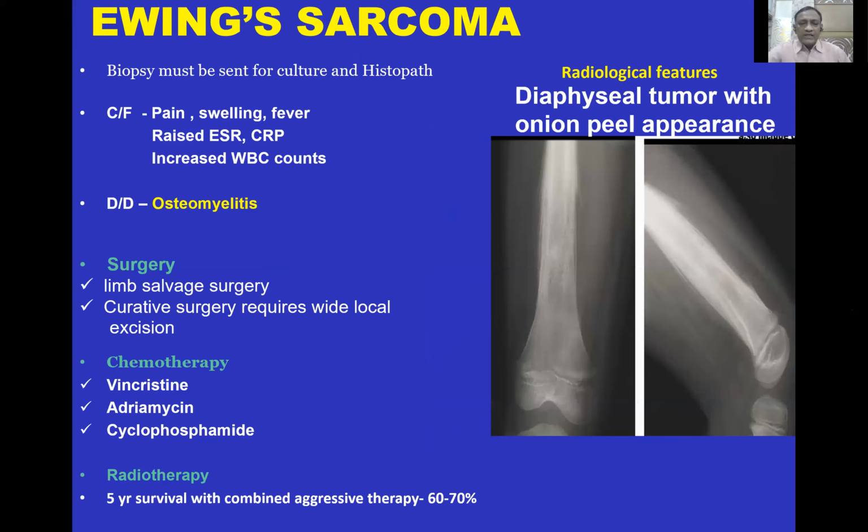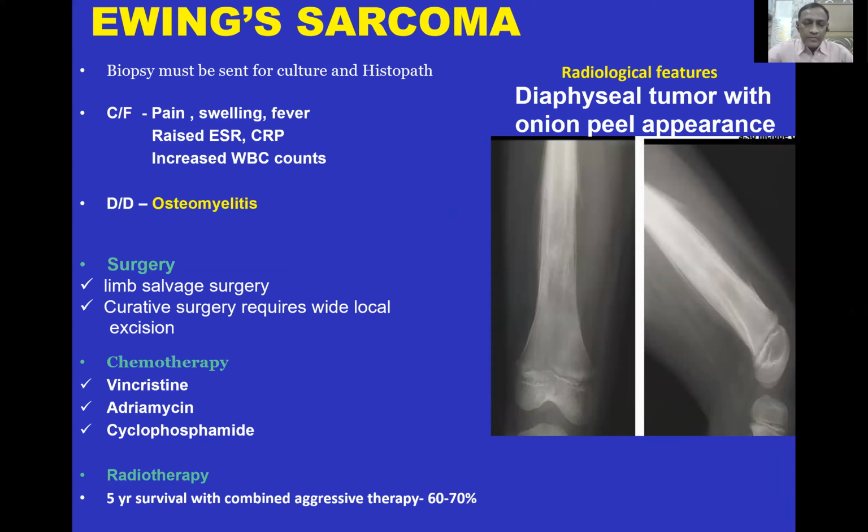Clinically, the patient has pain, swelling, fever. ESR could be raised, CRP could be raised, increased WBC count. This is classically seen in the early stage. Most of the time, it may mimic osteomyelitis. So you have to keep the diagnosis of osteomyelitis in mind, or the other way around. If you get a patient with chronic subacute osteomyelitis, you must keep the diagnosis of Ewing sarcoma in mind.